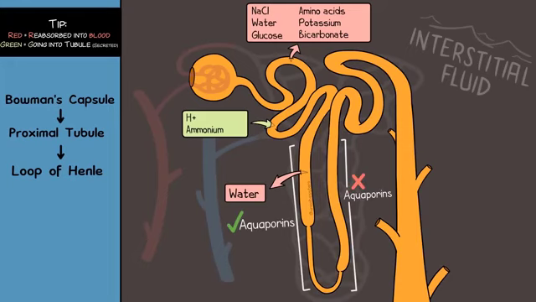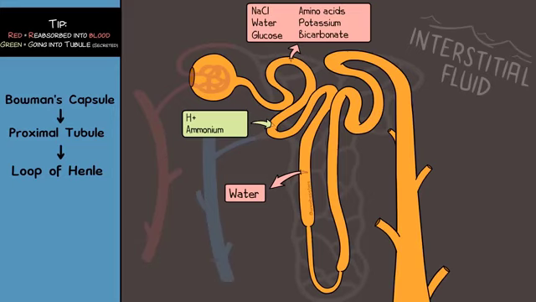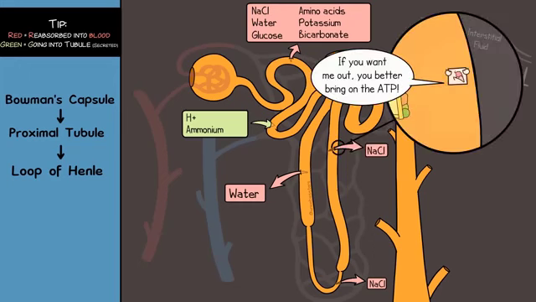Now, there aren't aquaporins here, meaning the water in the filtrate can't get out. But there are proteins that the NaCl can now travel through to leave and get reabsorbed. So in the thin segment of this ascending limb, NaCl will diffuse out. It makes sense that it would. The NaCl is moving from a high concentration of NaCl in the filtrate to a lower concentration of NaCl in the interstitial fluid. Now, in the thick segment of the ascending limb, NaCl continues to exit the nephron, but this time it's pumped out by active transport. So if you are losing all this salt, you can imagine it is making the filtrate very dilute at this point.